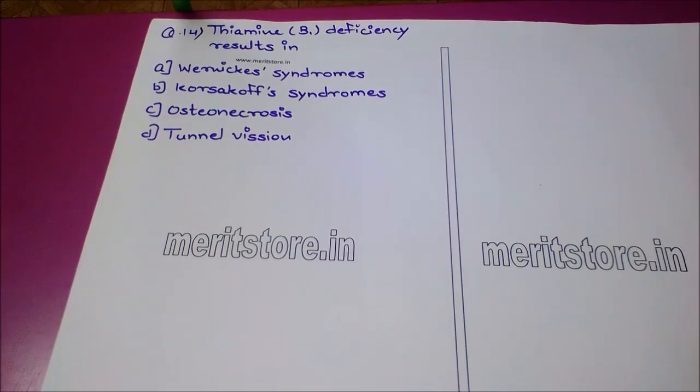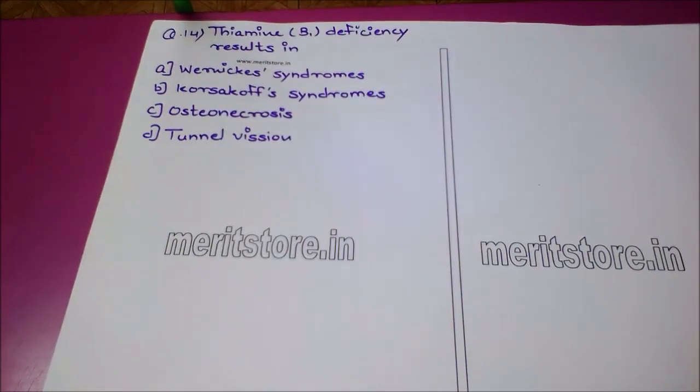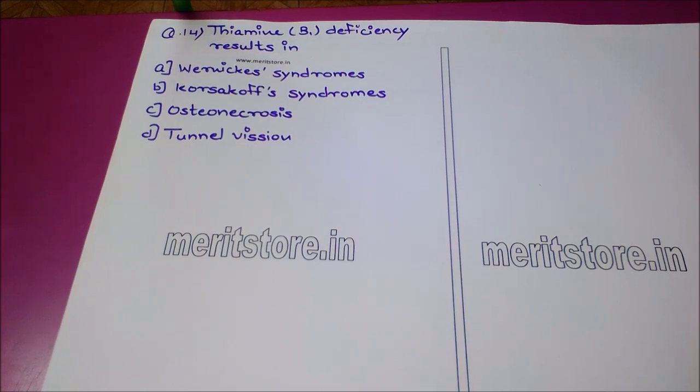The next question is, thiamine or B1 deficiency results in option A Wernicke syndrome, option B Korsakoff syndrome, option C osteonecrosis, and option D tunnel vision. Vitamin B1 is also known as thiamine, the deficiency of which is common in alcoholics. It leads to decreased mental function, double vision, and reduced muscular contraction, and the resulting disorder is known as Wernicke syndrome, which is option number A.